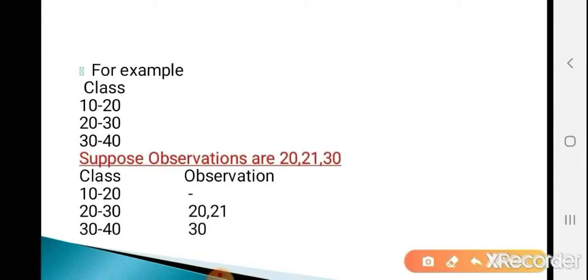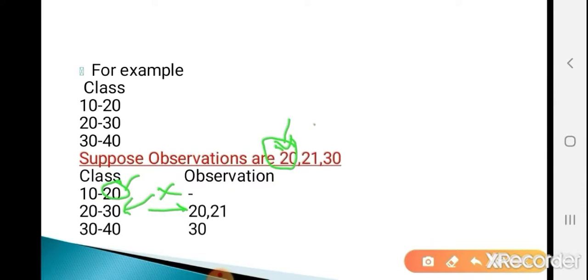Suppose we are given the observations 20, 21, 30. My classes are 10 to 20, 20 to 30, 30 to 40. In the data, the first observation is 20. If the observation is equal to the upper limit, then it is not included in the same class, it is included in the next class. In exclusive classification, if the observation is equal to the upper limit, then it is not included in the same class, it is included in the next class. This is nothing but the exclusive classification. But in inclusive, if the observation is equal to the upper limit, then it is included in the same class.